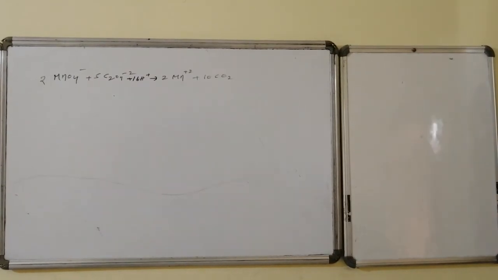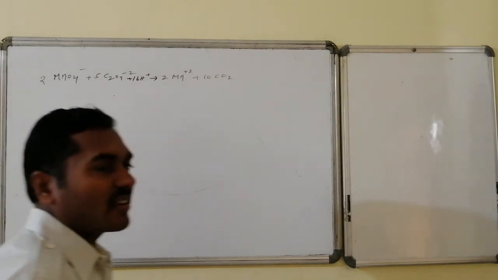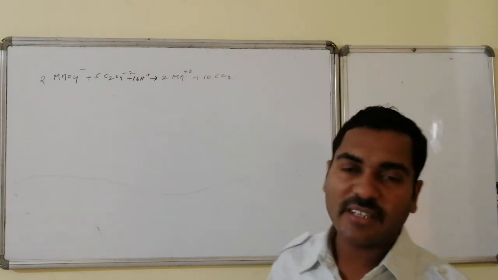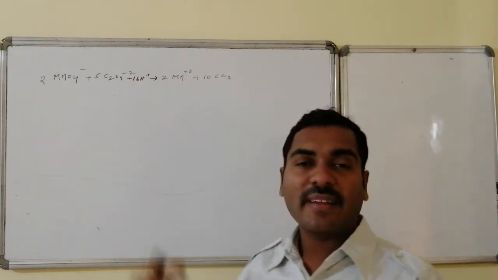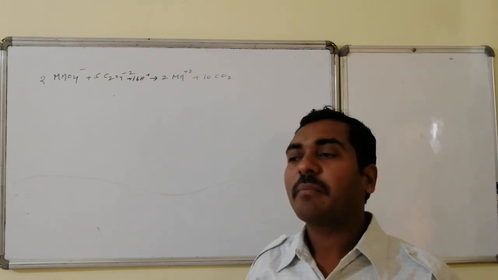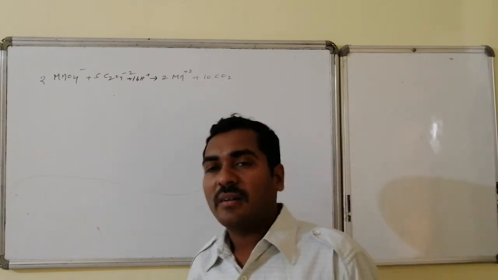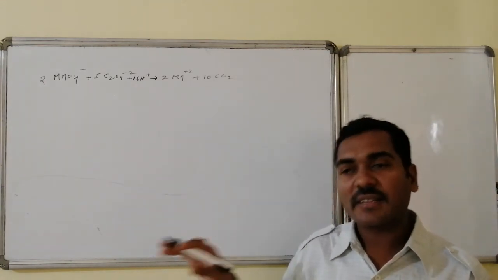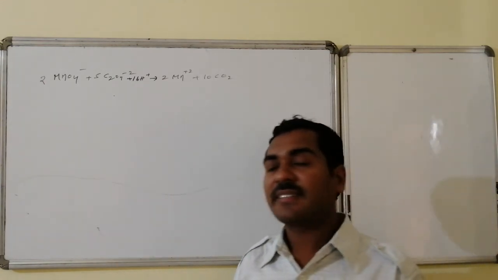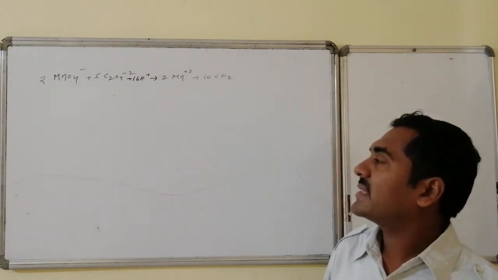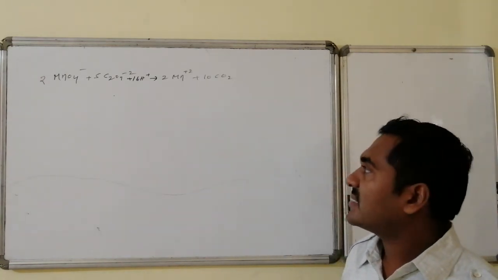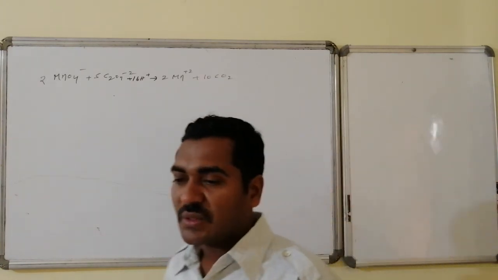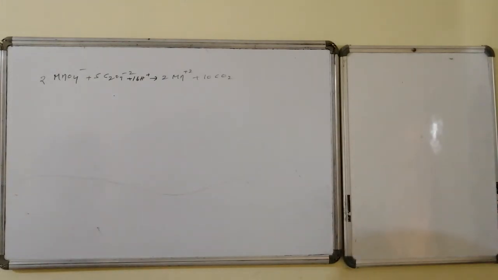Yes, we can cross check whether it is a completely balanced equation or not, or whether it has any kind of mistakes. After applying the law of conservation of electrons, followed by balancing of oxygens and hydrogens, the equation for the potassium permanganate and potassium oxalate reaction is 2MnO4 minus plus 5C2O4 2 minus plus 16H plus produces 2Mn2 plus plus 10CO2. We balance the charge on the left and right hand sides.